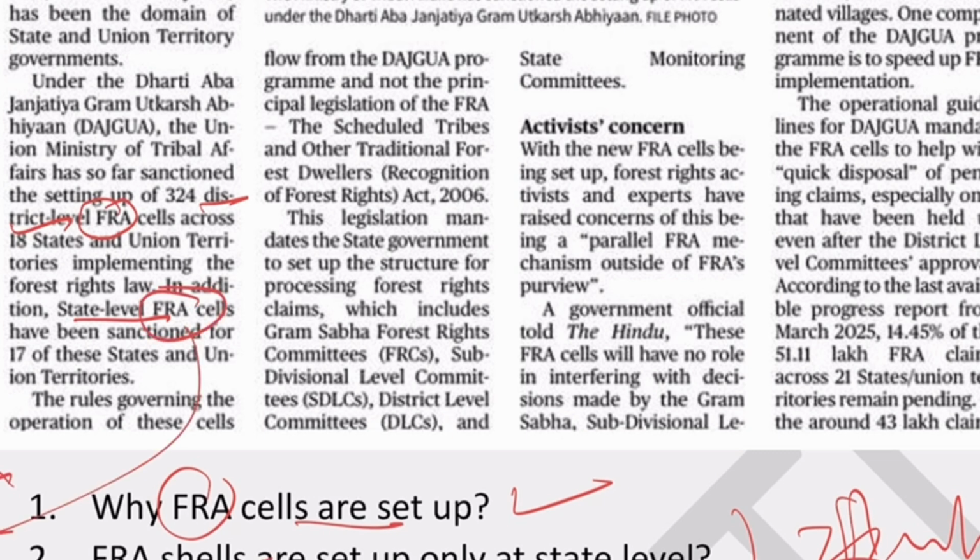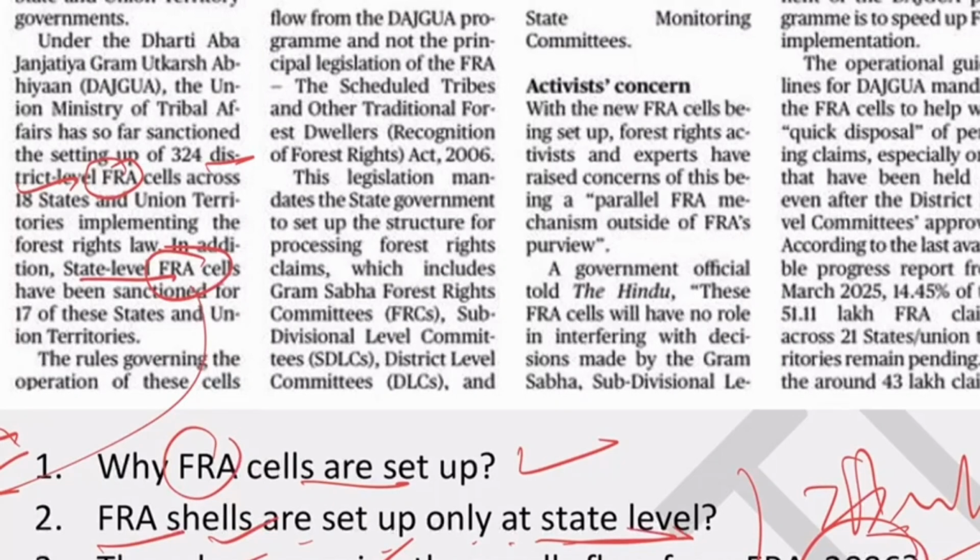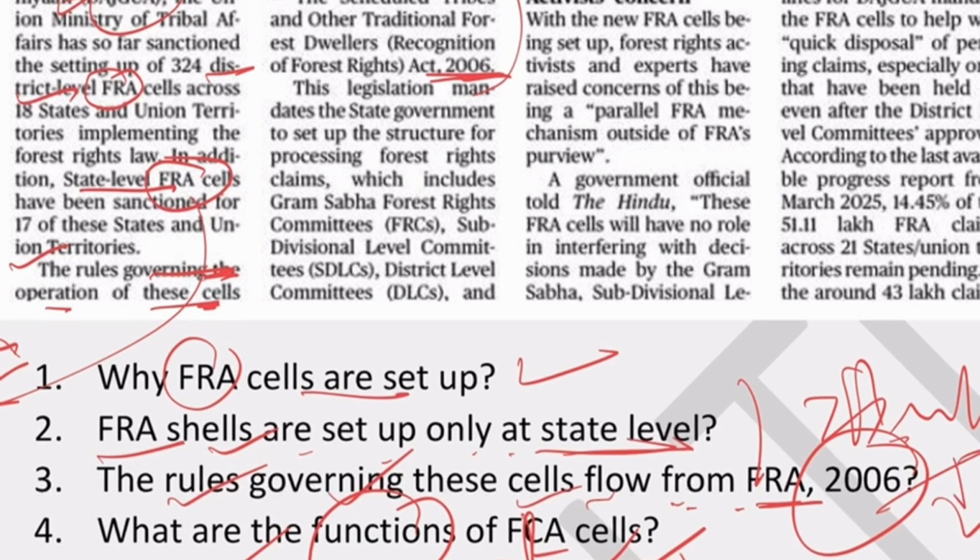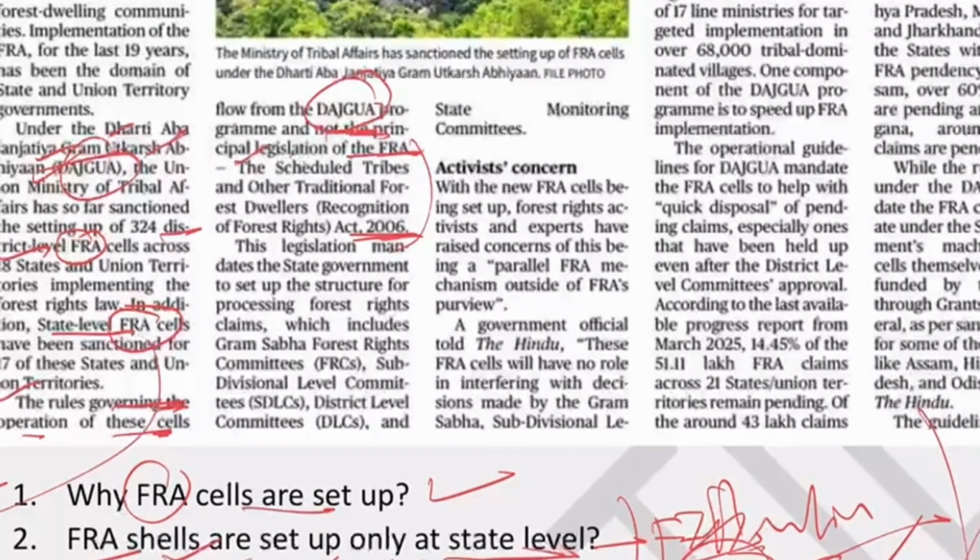हमने आर्टिकल से ही स्टेटमेंट्स को पिक किया. ठीक है. Now if you see another question, the answer to it says the rules governing the operation of these cells flow from this act. And what is this act? धरती आबा जनजातीय ग्राम उत्कर्ष अभियान. So it's not the principal legislation, the FRA 2006 act. It flows from this act, right? So this statement is false, and the other is again false. And why it was set up, if you read more, you'll see the reasons for the setup of these FRA cells.